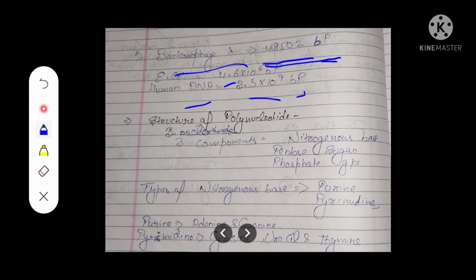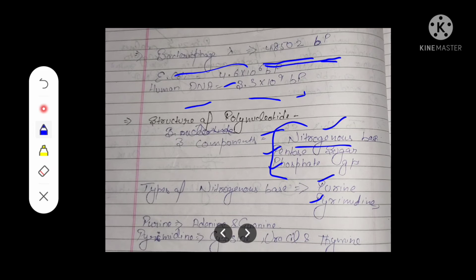The structure of polynucleotide. A nucleotide contains a nitrogenous base, pentose sugar, and a phosphate group. These 3 combine and form the nucleotide. The nitrogenous base is divided into two parts. One is purine and the second is pyrimidine.